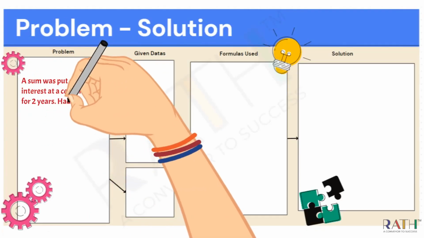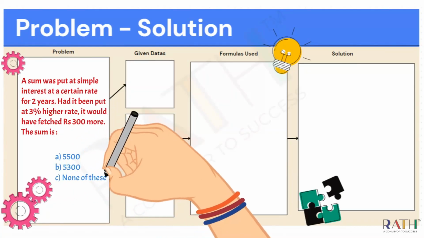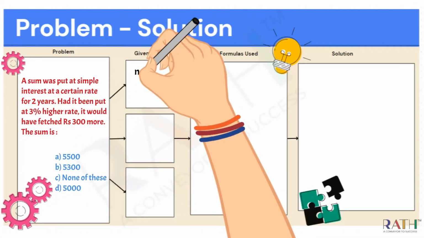The question is: a sum was put at simple interest at a certain rate for 2 years. Had it been put at a 3% higher rate, it would have fetched rupees 300 more. What is the sum? This question was actually asked in one of the Google interviews.